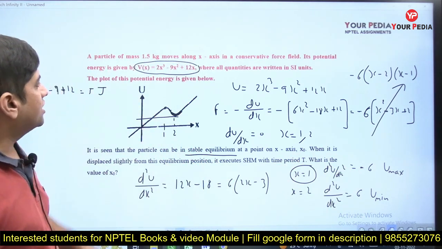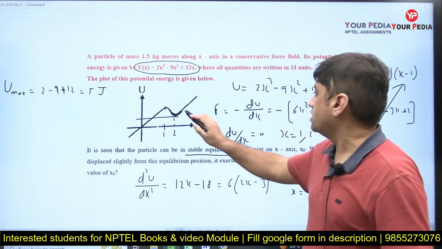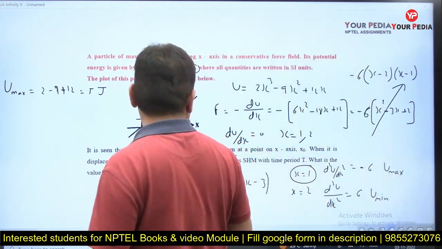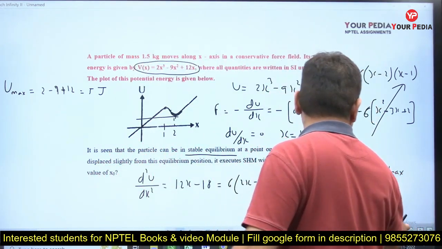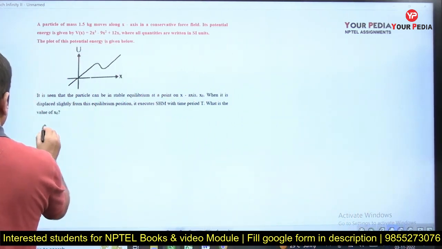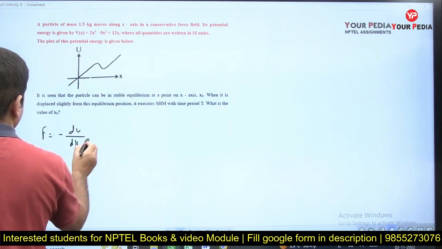Now our question is related to simple harmonic motion. Now it is going to display simple harmonic motion somewhere here. Now what is the answer for us? For simple harmonic motion, F is equal to minus dU by dx.